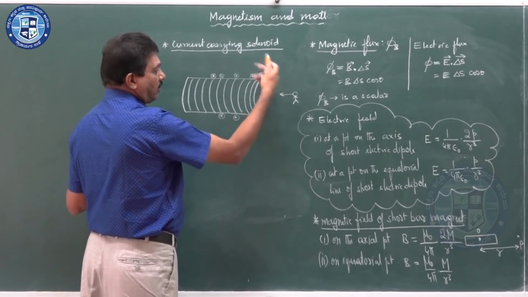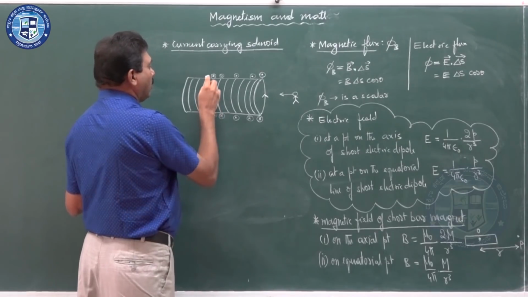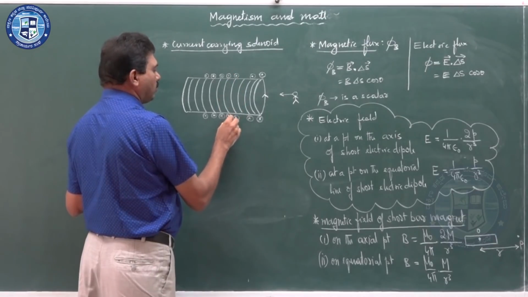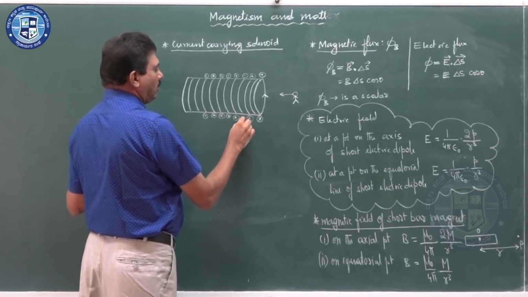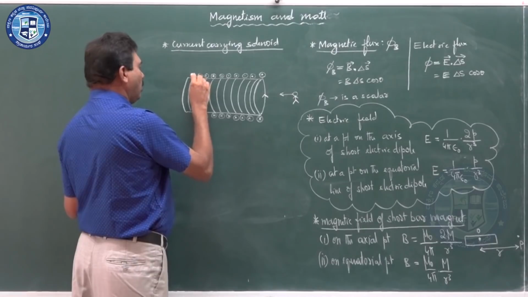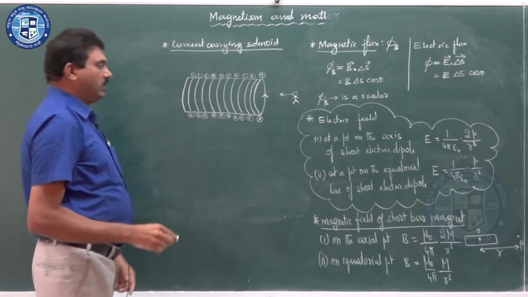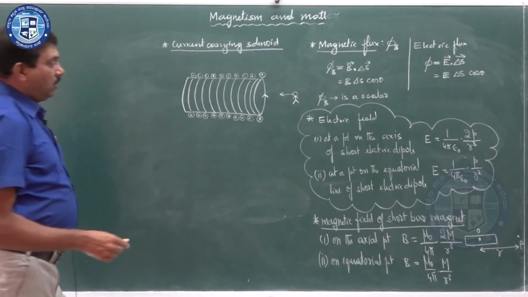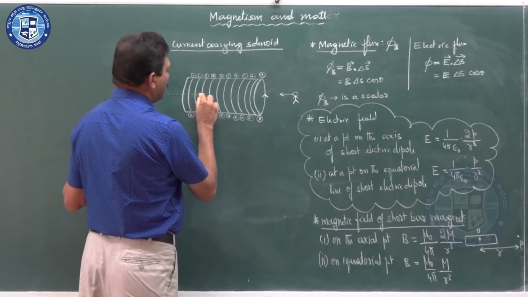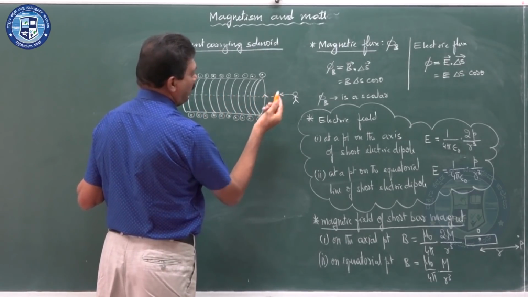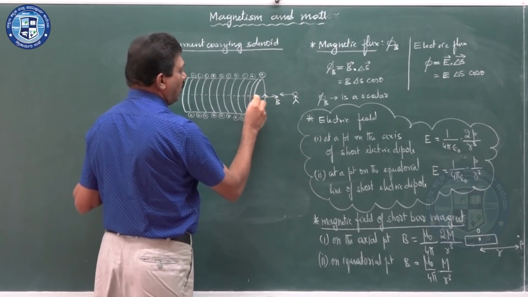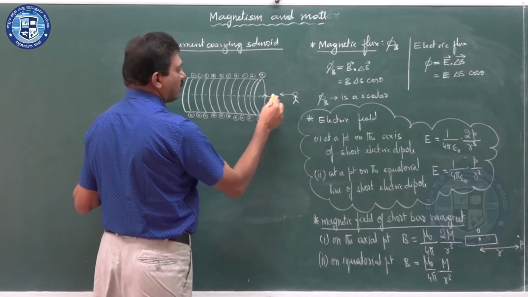Sorry, this is outward and inward, outward, inward, outward for all the turns, outward and inward, outward, inward, outward, inward, like this. So, here you can observe the current is anti-clockwise. As you know, this is the axis of the solenoid, and the magnetic field is towards the observer, along the axis.